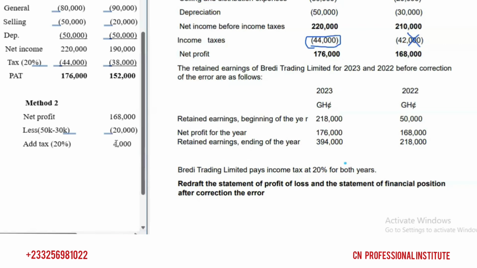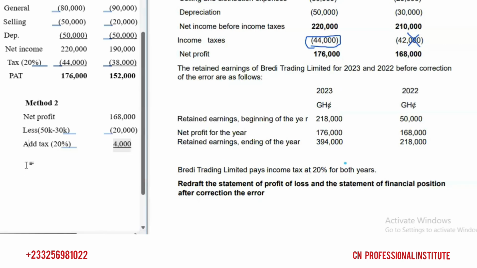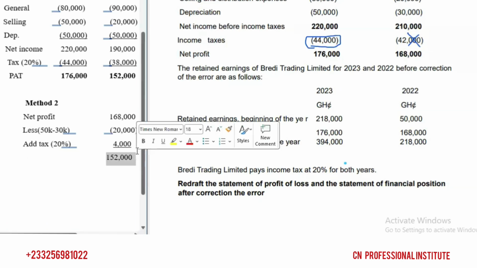So you see that when you do this, you pick your calculator, you punch, you should get the same answer as the method one. So you should get the 152,000 back. So these are our adjusted profit. You see that you get the same thing, right? So you should know both methods.